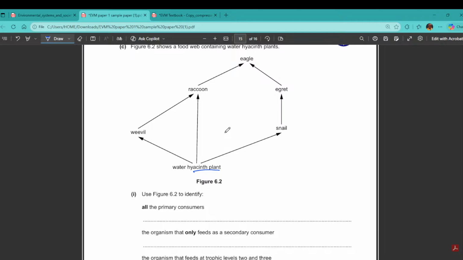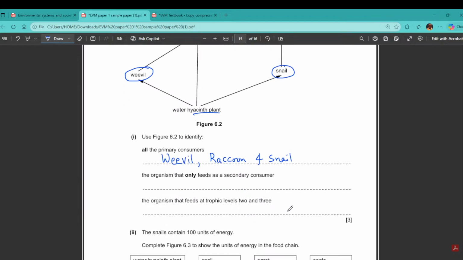Use figure 6.2 to identify all the primary consumers. Primary consumers are those who directly consume the producers. So who are they, or directly depend upon them? The first one we have the weevil here, and second and third, they are the direct consumers of the producer here. So we have to write all three names, then only you will get a complete 1 mark. Okay, don't miss any of the names here. This one is very easy. Weevil, raccoon, and snail. All three names should be mentioned.